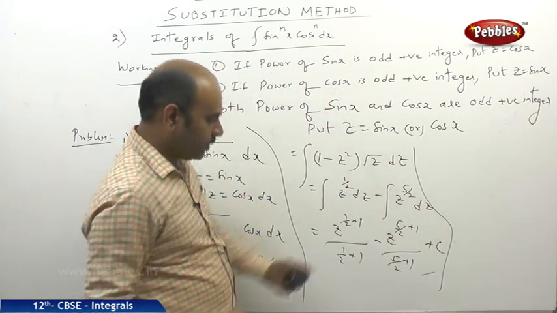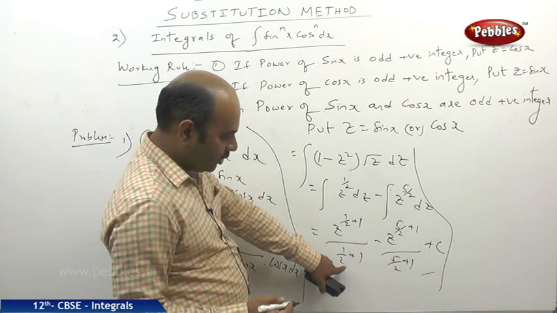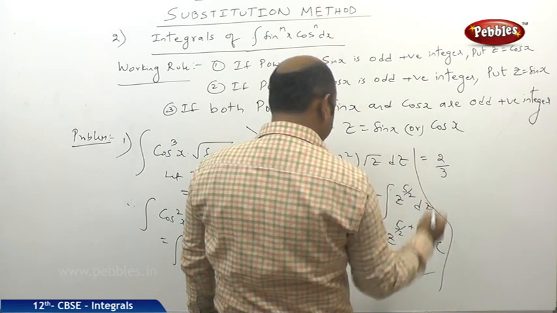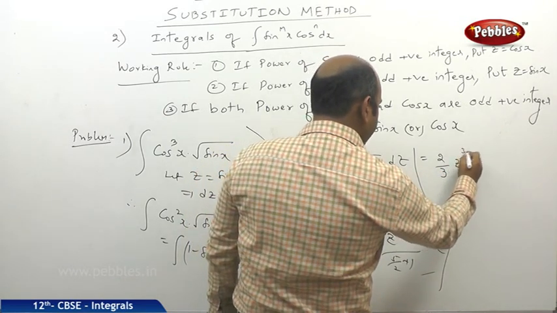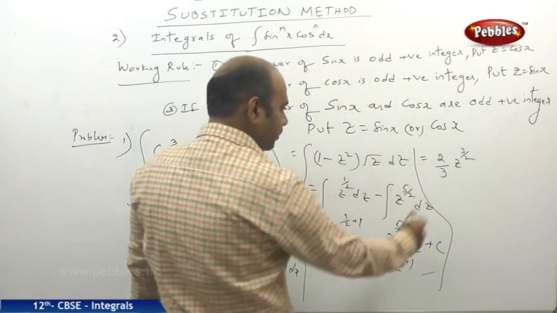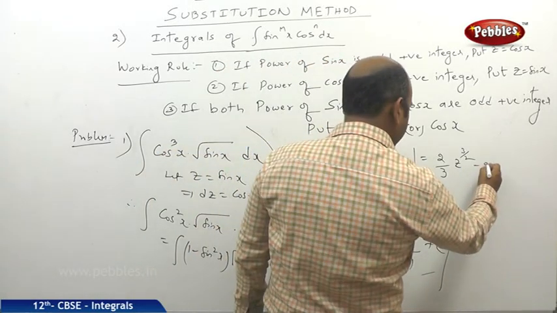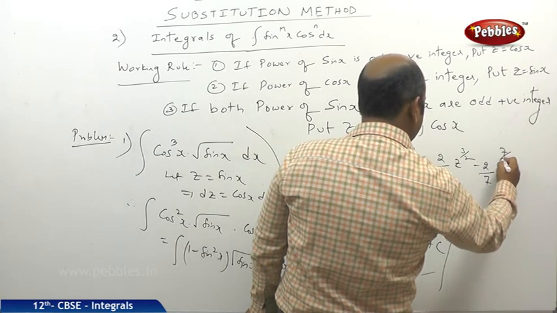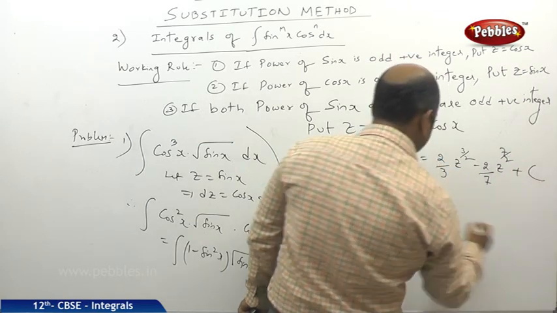Z power 1 by 2 plus 1 is z power 3 by 2, and the denominator is also 3 by 2, so it becomes 2 by 3 z power 3 by 2. And 5 by 2 plus 1 is 7 by 2, so minus 2 by 7 z power 7 by 2 plus c.